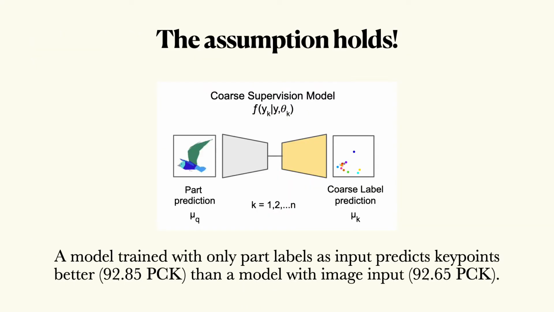We show empirically that the assumption holds. That is, a model that takes only part labels as inputs predicts key points better than a model that takes images as inputs.